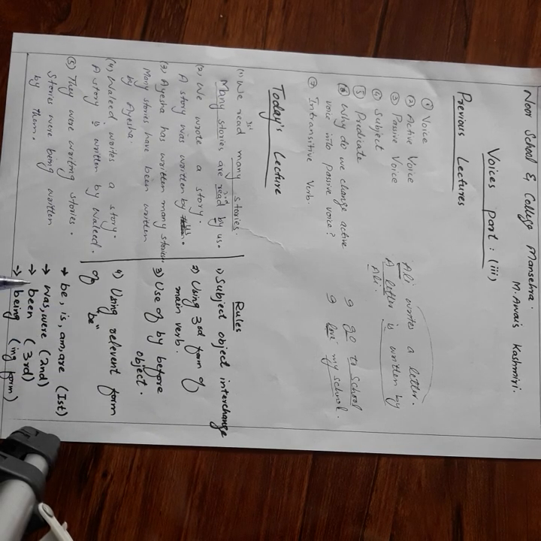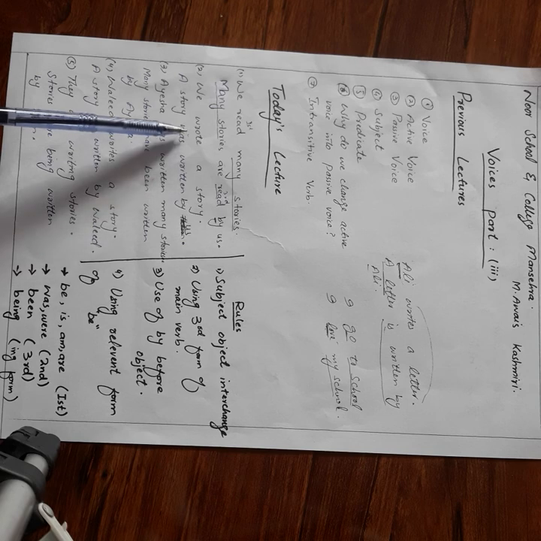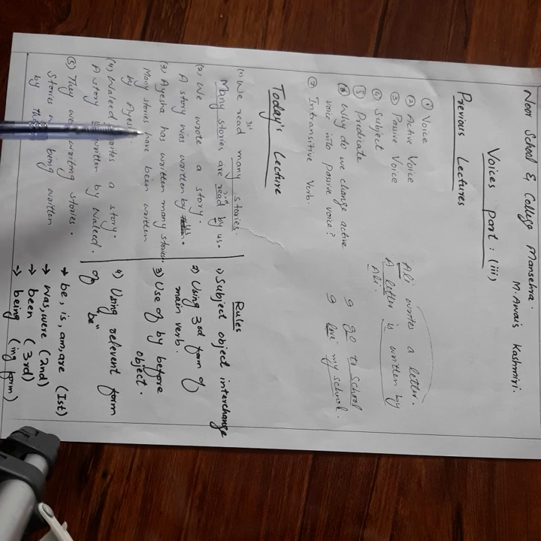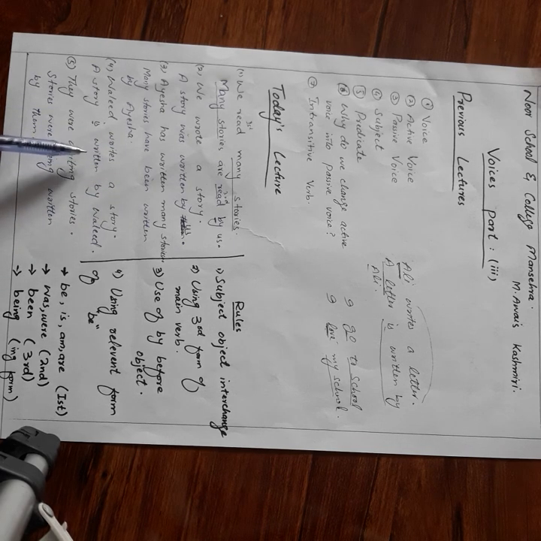Using the relevant form of be. If we have the first form of main verb, then we will use the first form of be in passive voices. In case of the second form of main verb, we have used the second form of be in passive voices. In case of the third form in active voices, I have used the third form of be in passive voices, and similarly with the SES form we have used the first form of be, and in case of the ing form we have used the ing form of be.